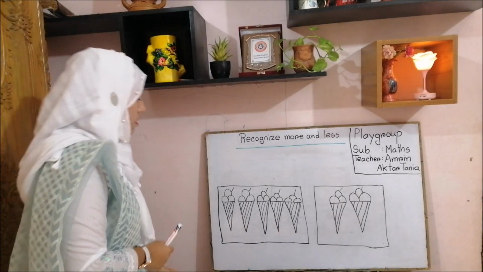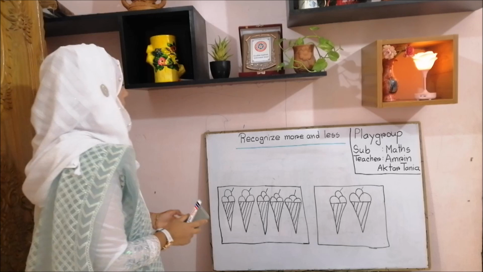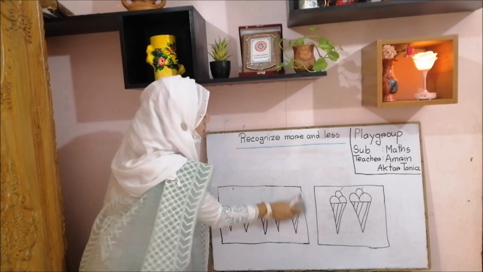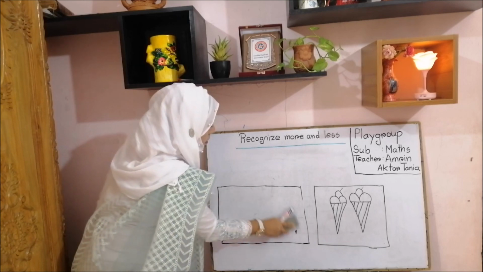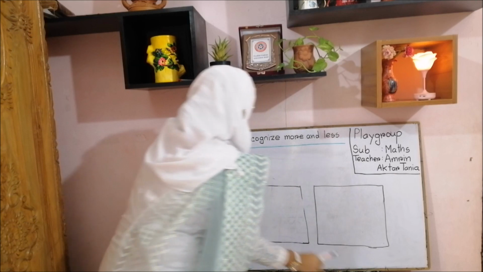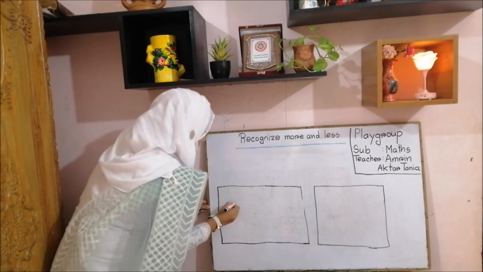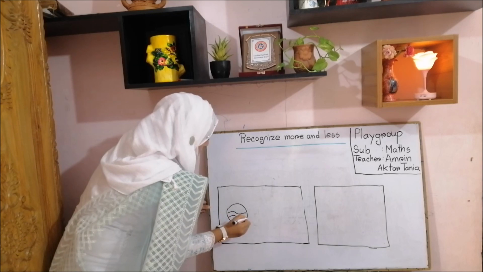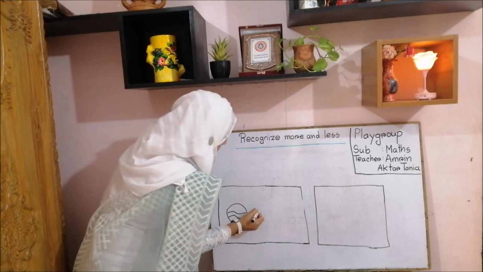Okay, so now Miss will draw another thing. Just look here. What is this?